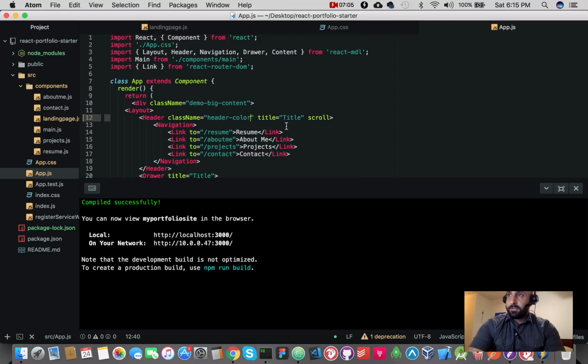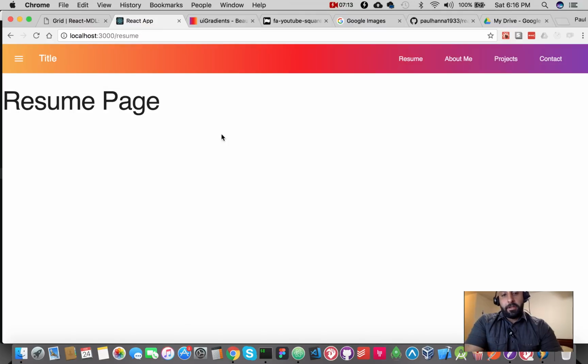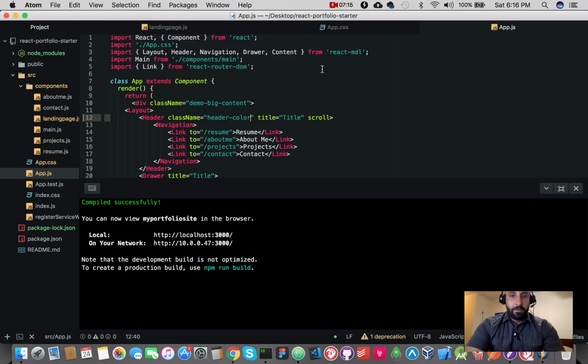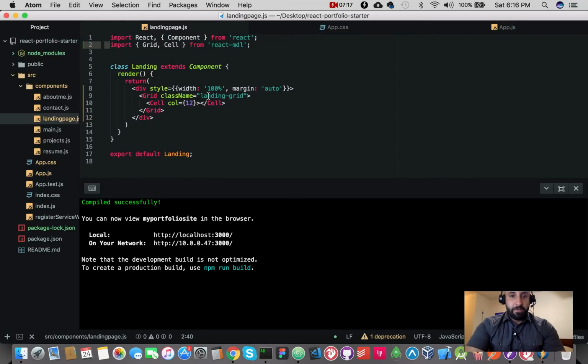So what's next? Now we are going to do the body gradient also. In landing page, we gave this a landing-grid class name, so we'll give it the same.